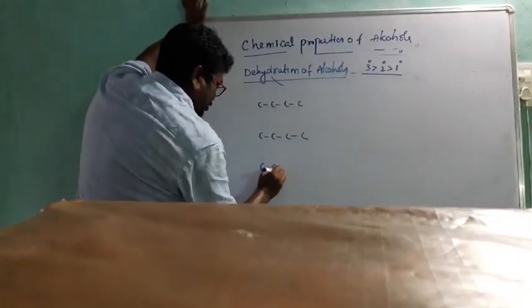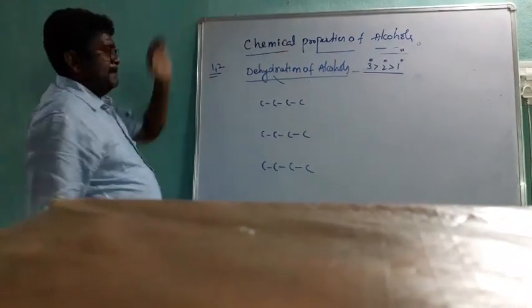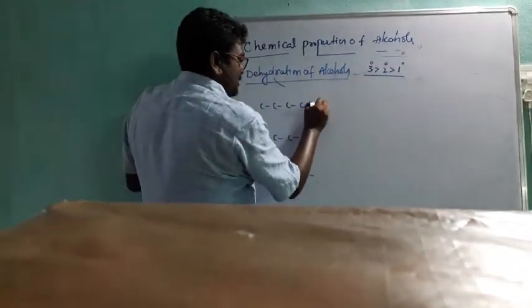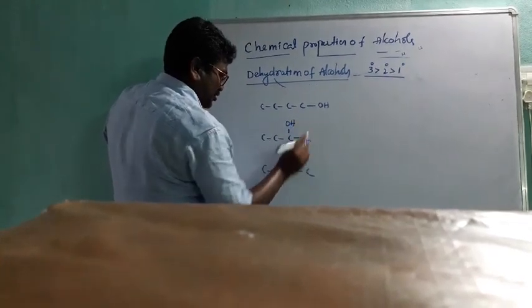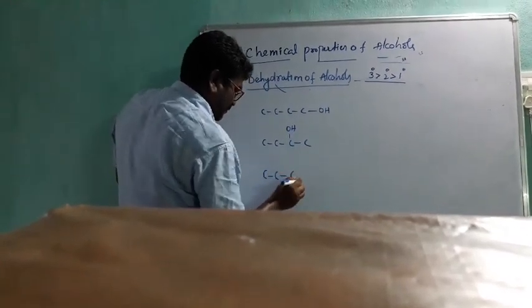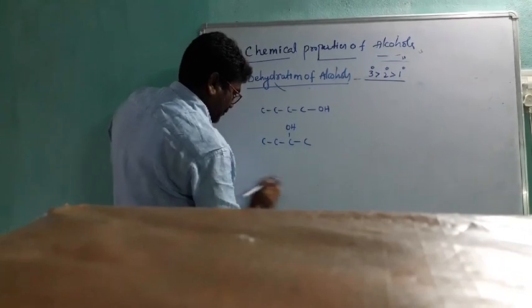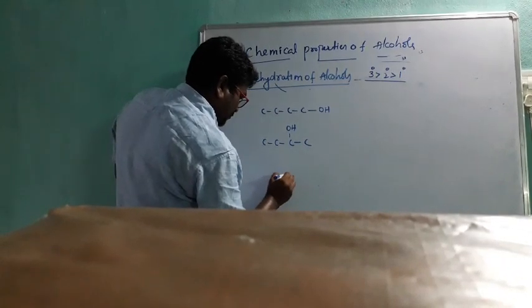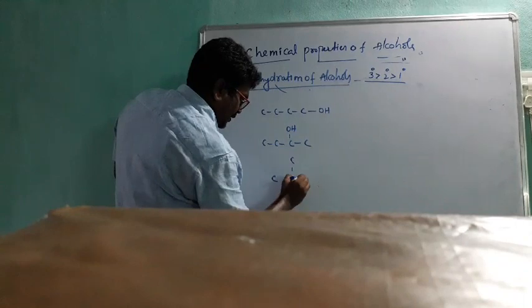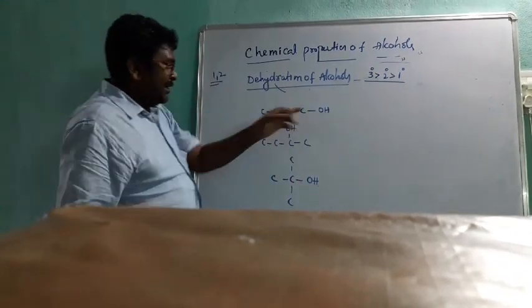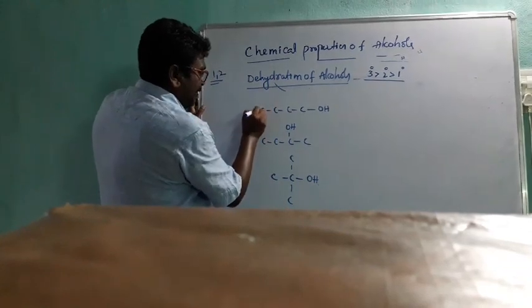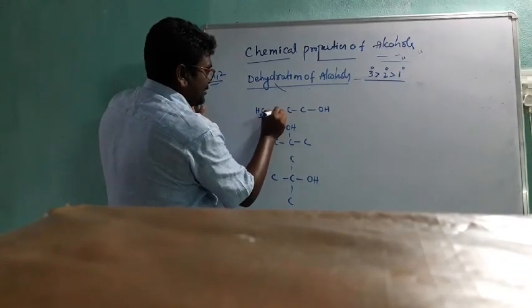So it is OH. Listen carefully. So it is CH3, CH3, CH2.